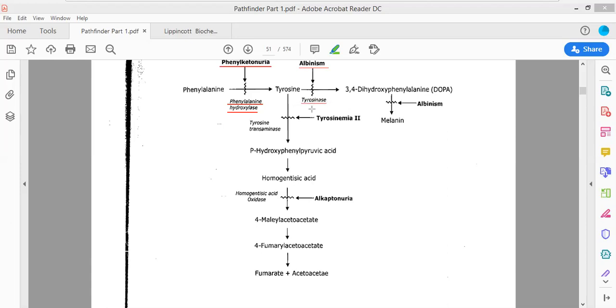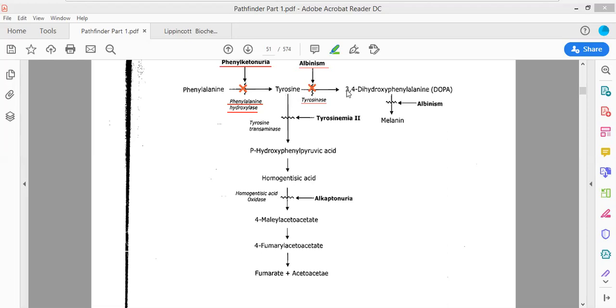When there is deficiency of this enzyme tyrosinase, then the formation of 3,4-dihydroxyphenylalanine, that is referred to as DOPA, cannot take place. If this molecule cannot be biosynthesized, then the inability to convert phenylalanine to tyrosine leads to phenylketonuria.